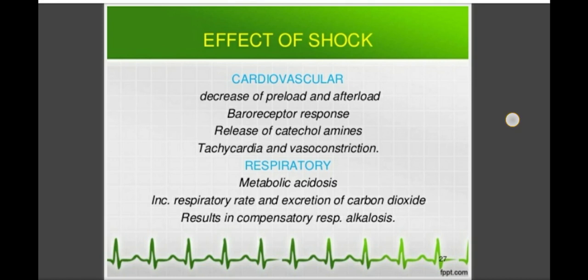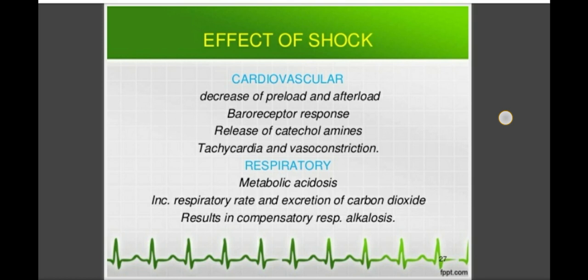Then effects of shock. What are the widespread effects of shock on the different systems of the body? How do the different systems of the body get affected, what are the main pathological factors that affect the system, or what happens in these systems due to shock. So these are the different effects of shock.